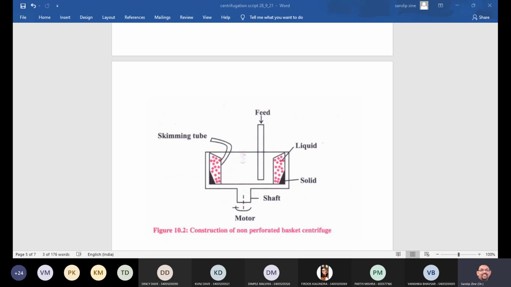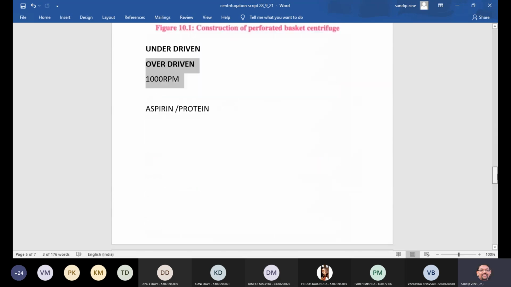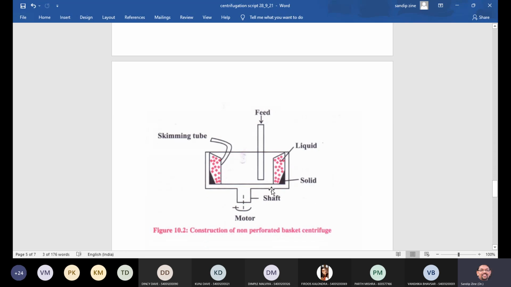Then another equipment we will talk about, that is the non-perforated basket centrifuge. So this is very easy for discussion because you know now the perforation and the non-perforation. So what will be the difference between perforation and non-perforation according to you, or what kind of points you can write on the non-perforated basket centrifuge?